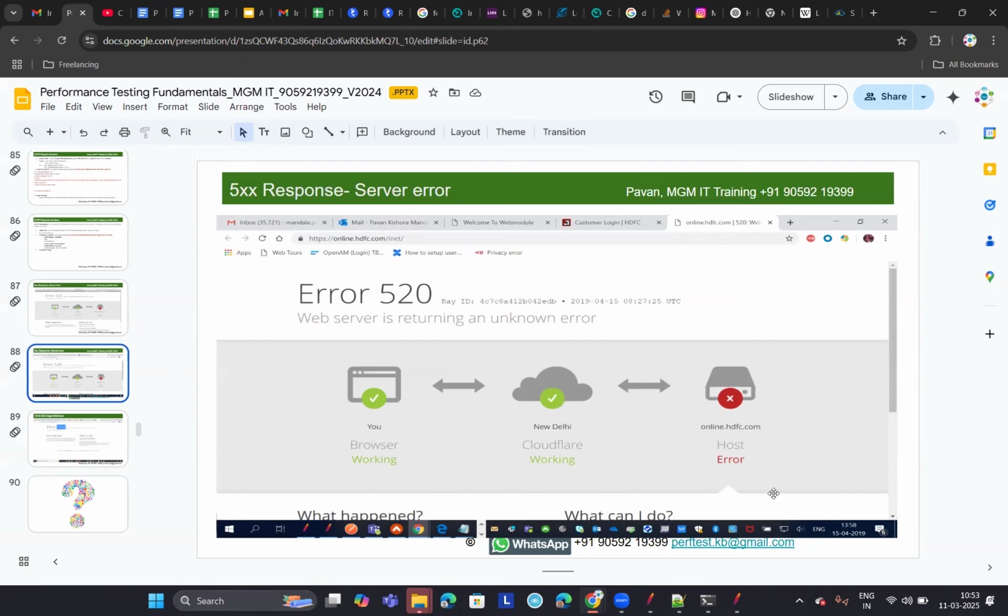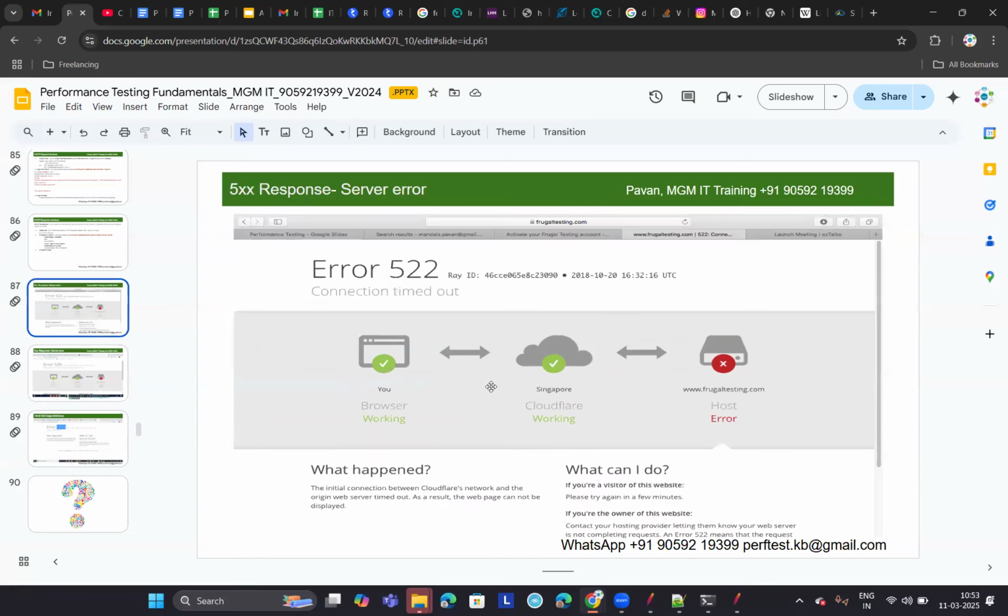We'll discuss it later. But there is some issue with the server. That is what it is showing here. The server is down for some reason, and it has thrown an error response code of 520. Here also the same issue. The browser is working fine, Cloudflare is working fine, which is in Singapore, but there is some issue with the host server, and it has thrown an error response code of 522.